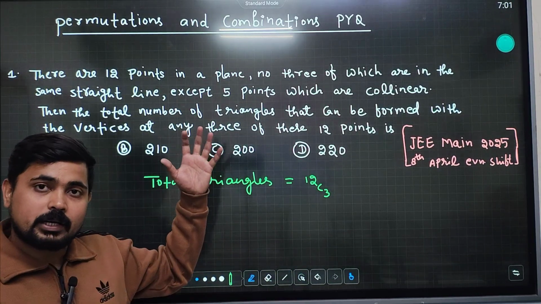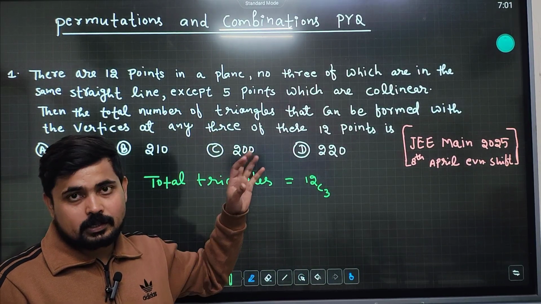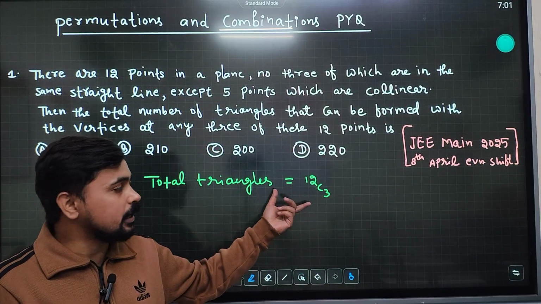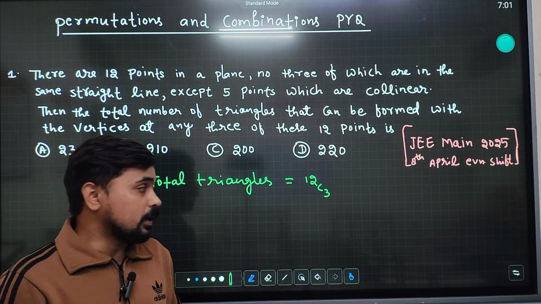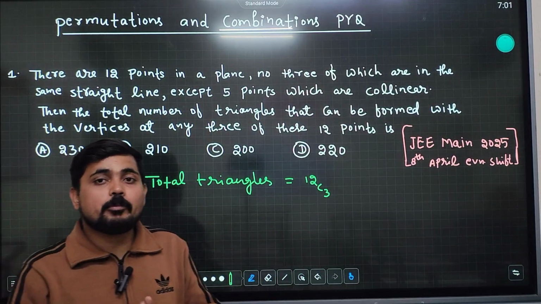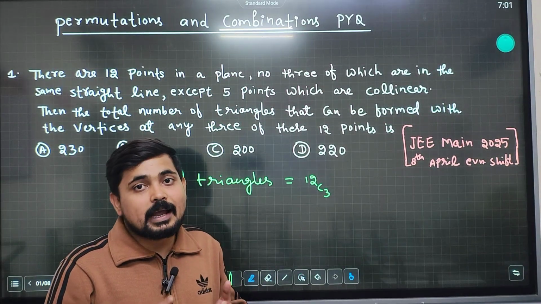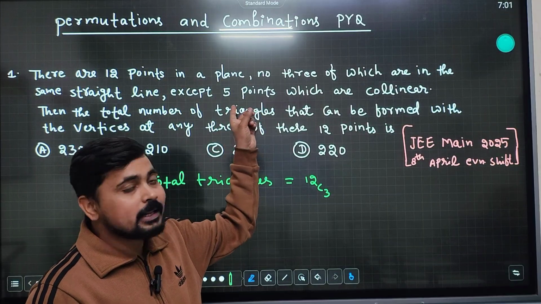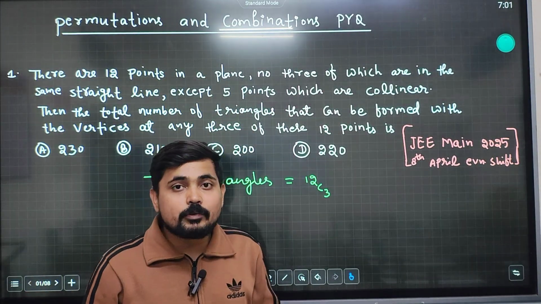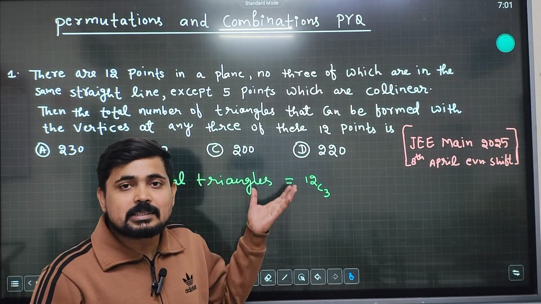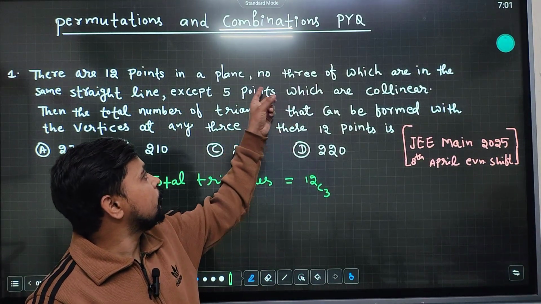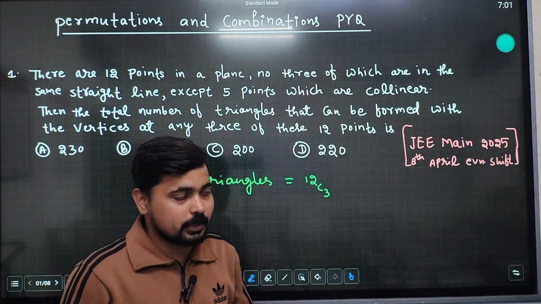If we select 3 points, a triangle will form. But in 12C3, we have also counted the collinear points. With collinear points, no triangle forms. So what we have to do is subtract the triangles counted from the collinear points.